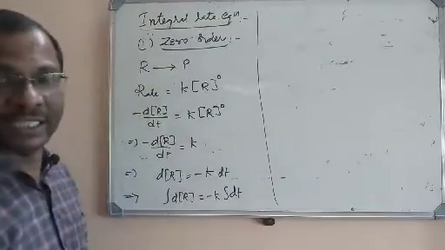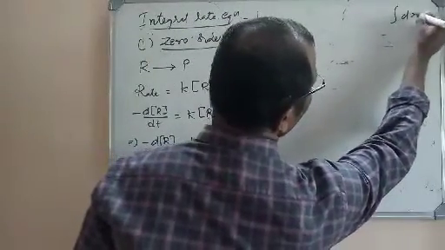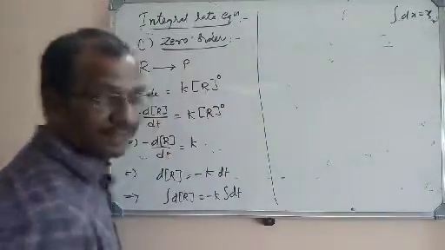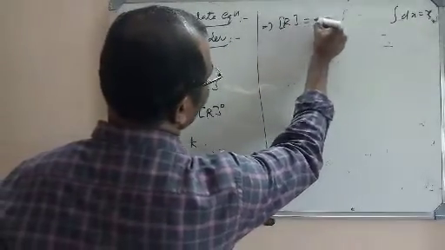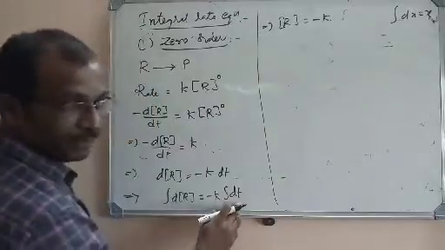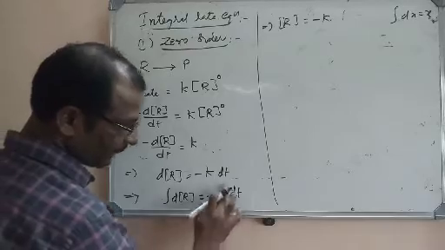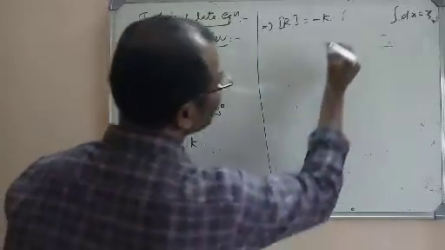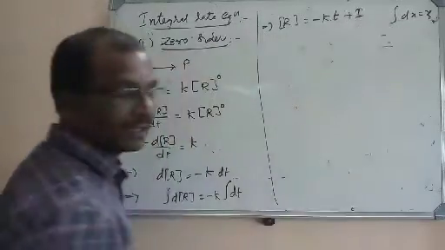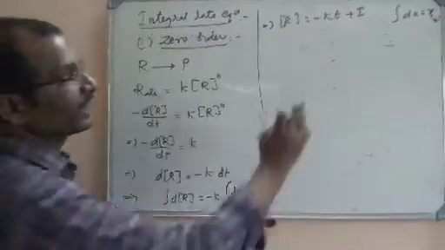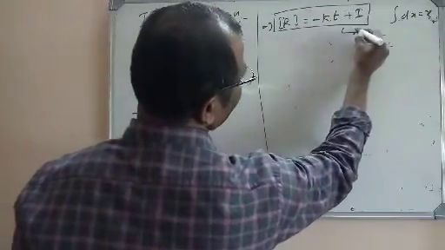So I have integrated on either sides. Now what is integration of dR? We know the formula: integration of dx is equal to x. In the same way, integration of dR is equal to R, minus k into integration of dt, which will become t. So it is minus kt. But after integration we will introduce a constant of integration. I is the constant of integration here. So this is equation 1.